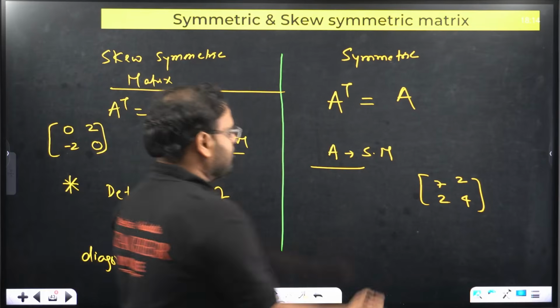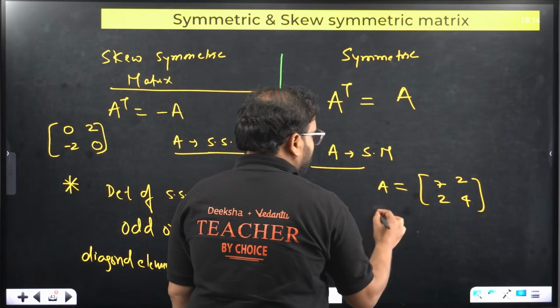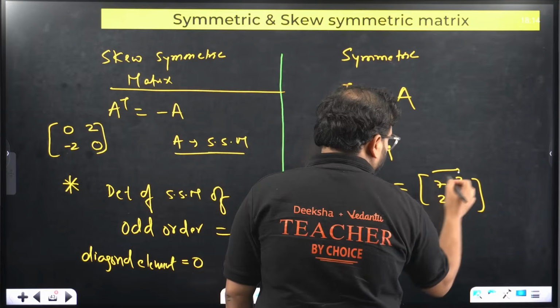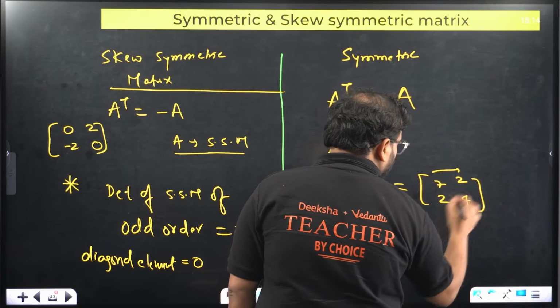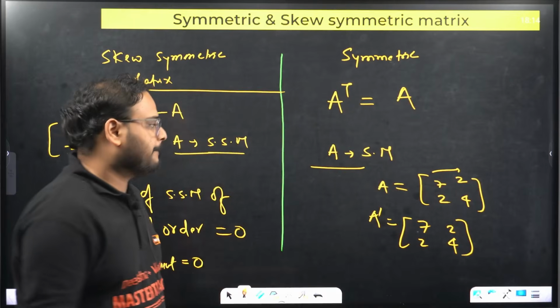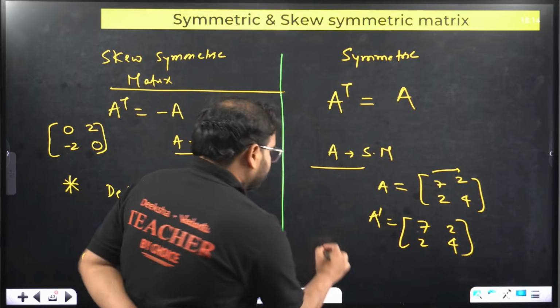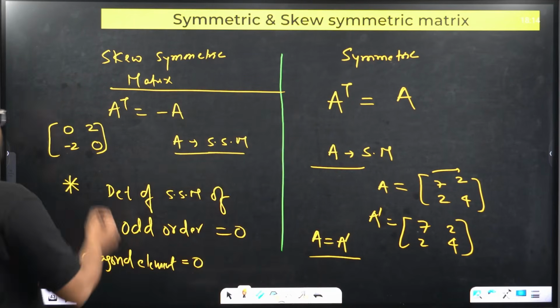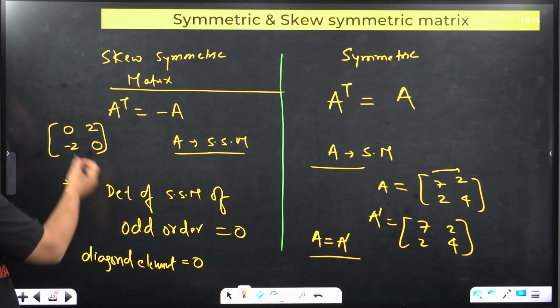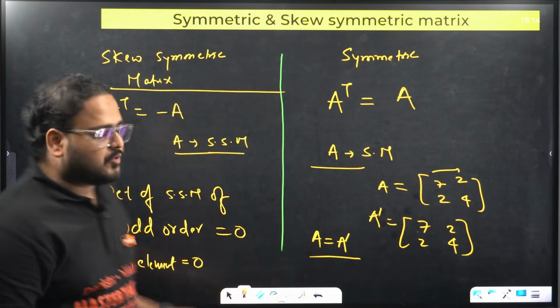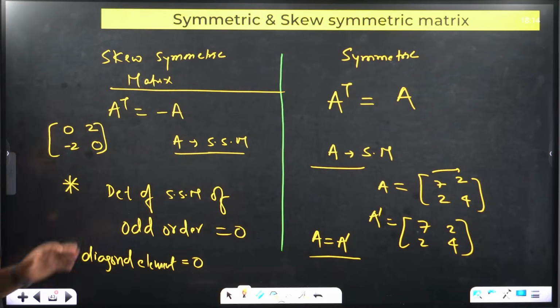You see that symmetry, right? If I take the transpose of this, this has 7, 2, this 7 will come over here, 2, and this will be again the same thing, 2, 4. Isn't this the same thing? And these two same. So equal to A transpose. Over here, if you take A transpose, this will go over here, and so will become minus. So this is clear. Both of these are true for only square matrices.